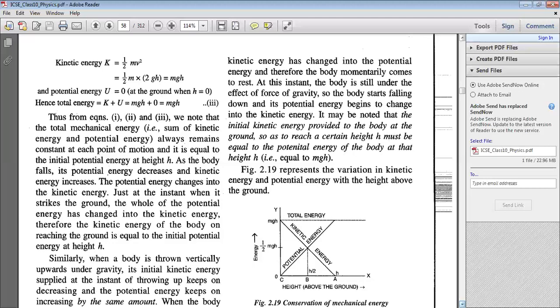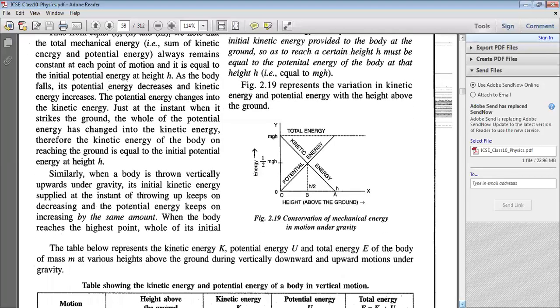So while a body comes down from a height, the kinetic energy of the body continuously goes on increasing. On the other hand, the potential energy of the body continuously goes on decreasing, and at the ground level, the kinetic energy reaches a maximum value, but the potential energy becomes 0. So that means if kinetic energy decreases, potential energy increases, or if potential energy decreases, kinetic energy increases.